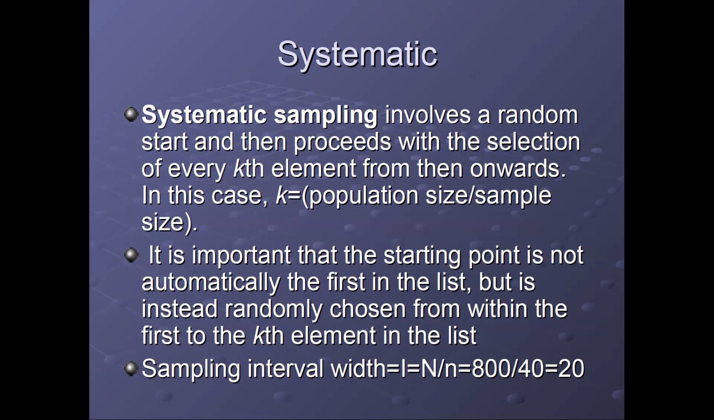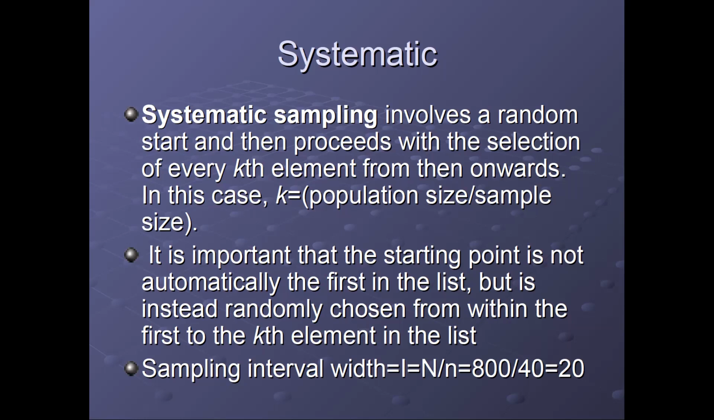Getting a random start means the first element will be chosen using SRS, that is simple random sampling, and then the rest of the elements will be chosen in some systematic way. That means we create an equation, for example here we have taken the population size upon the sample size as the kth element. We use this type of formula to choose the next element in that population.